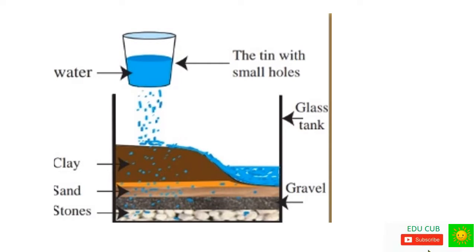The water that comes through the tin and falls on the soil is called precipitation or rain. The water which flows through the components of soil is called groundwater, and the water remaining on the soil is called surface water. Accordingly, precipitation, groundwater and surface water are the ways in which water exists.